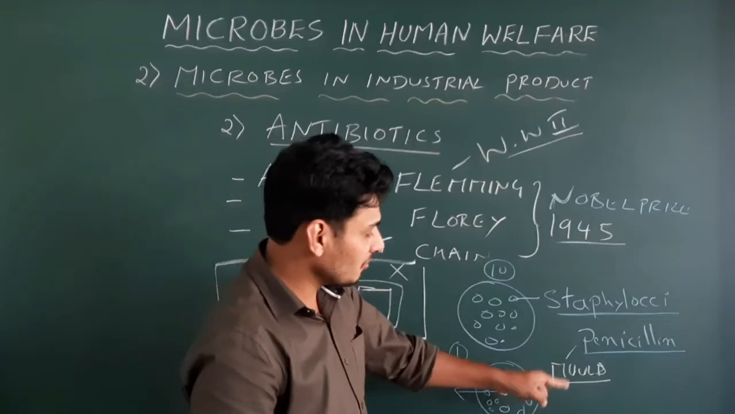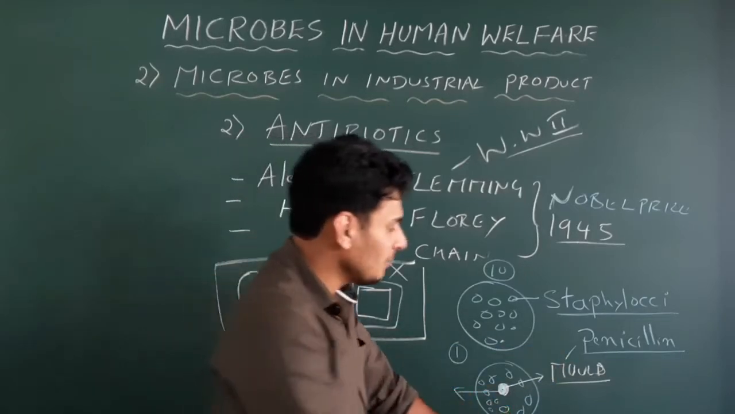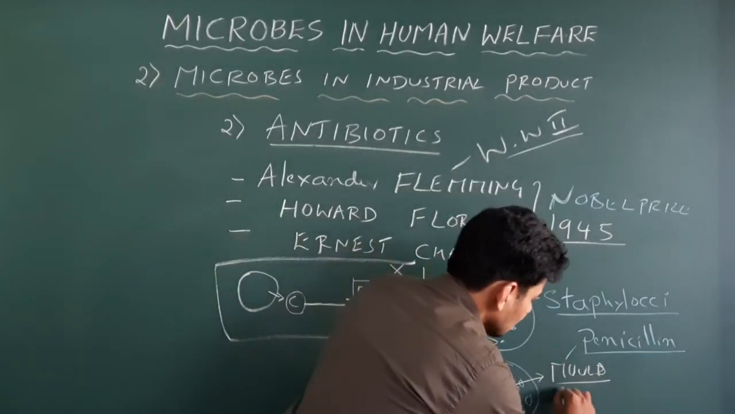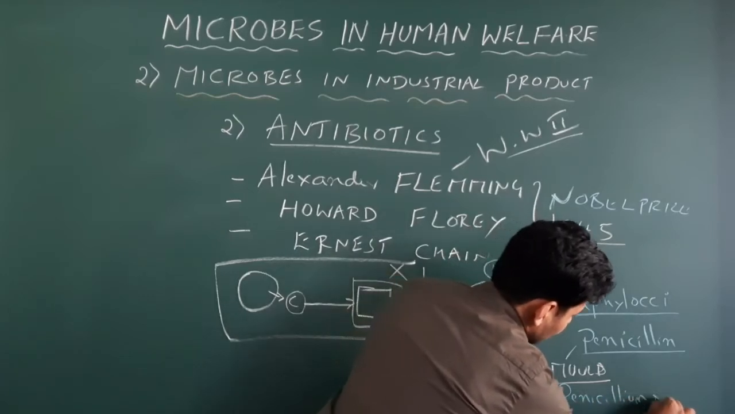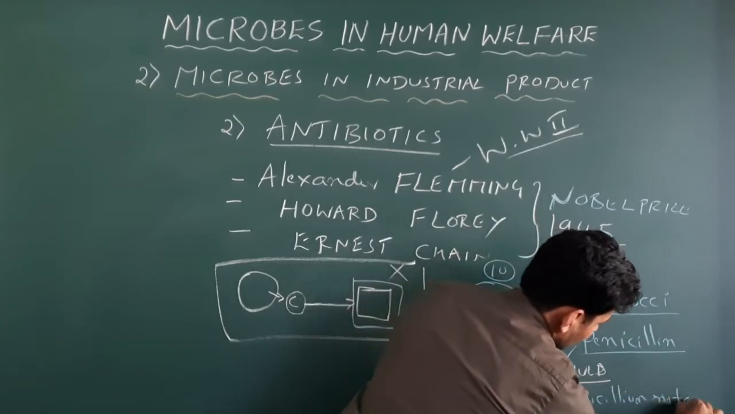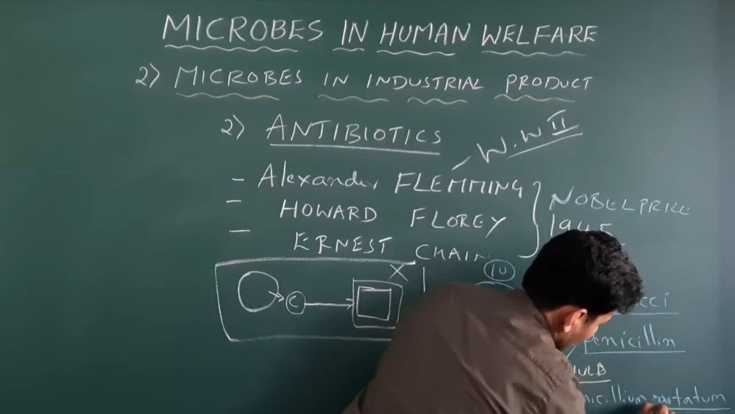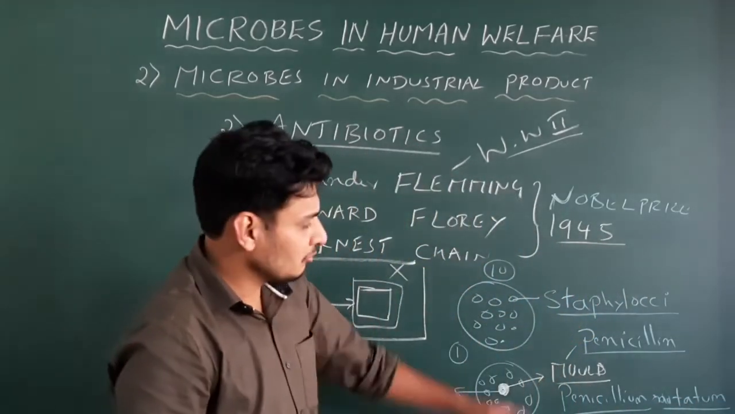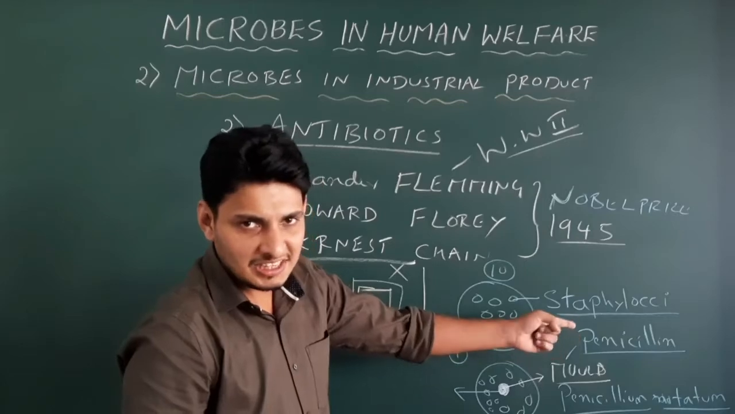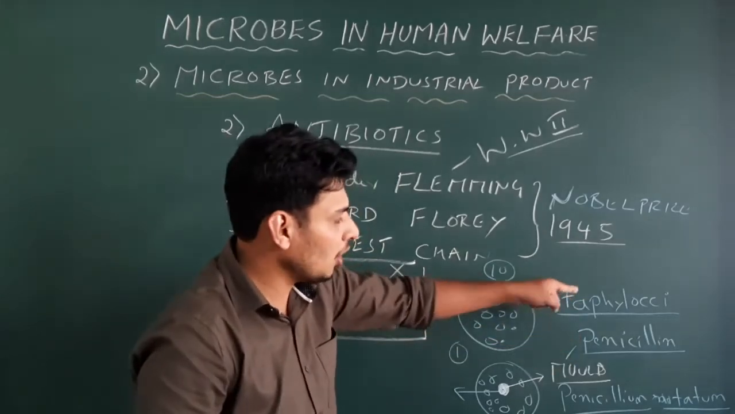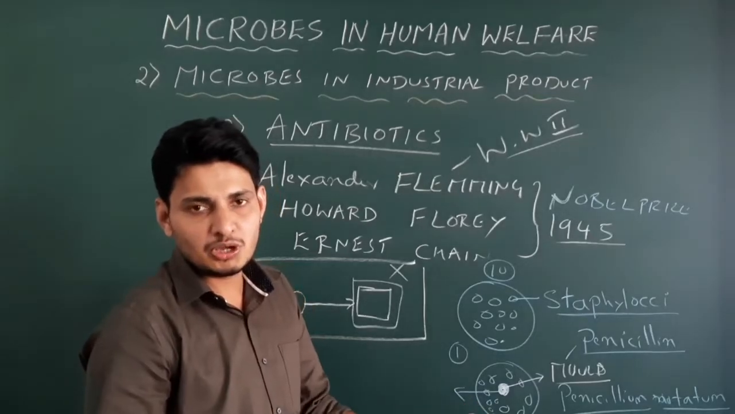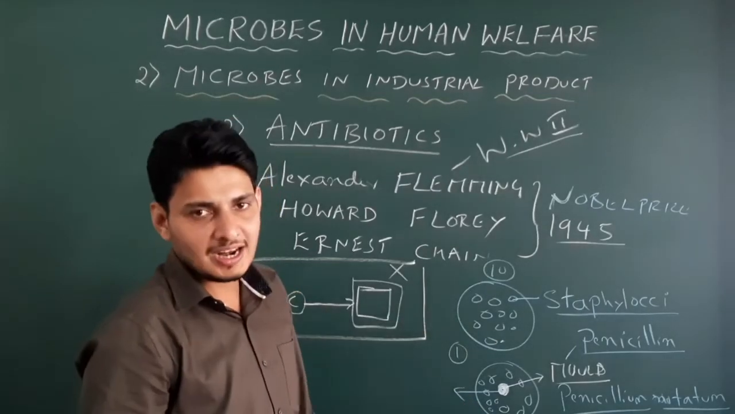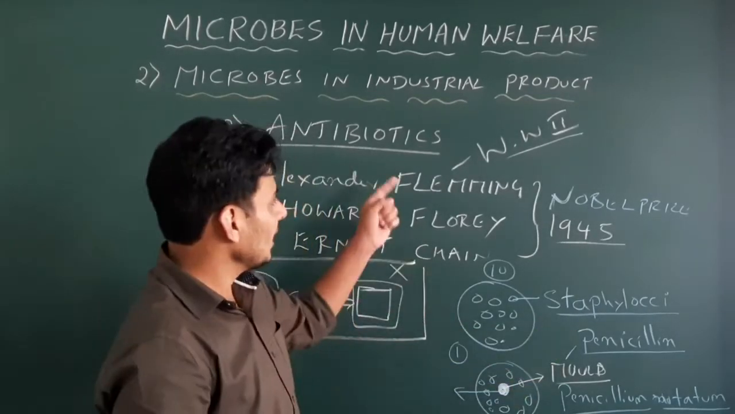It is the chemical released from the mold, and he named that particular mold Penicillium notatum, which secretes penicillin, that is nothing but an antibiotic, which could kill or stop the growth of Staphylococci. Done. That is nothing but the story of the discovery of this particular antibiotic called penicillin from Alexander Fleming.